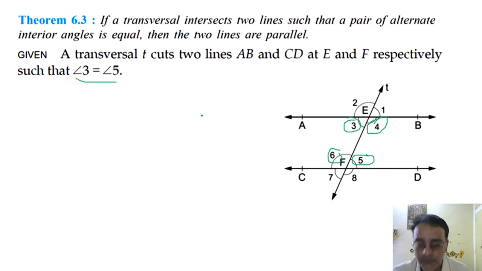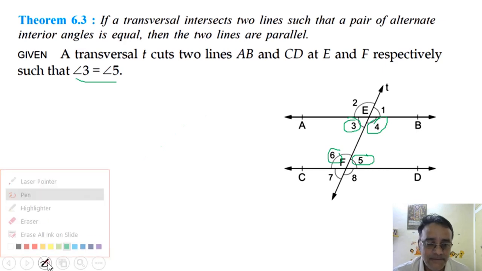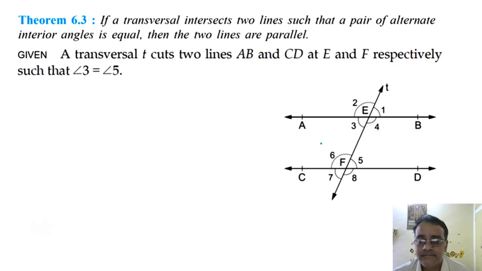Now what do we have to prove? What do we have to prove here? AB is parallel to CD. Okay, now there is no construction. Now let us start with angle 3 is equal to angle 5, which is given. Now these two angles are equal. Why? Vertically opposite angles. Right, vertically opposite angles.